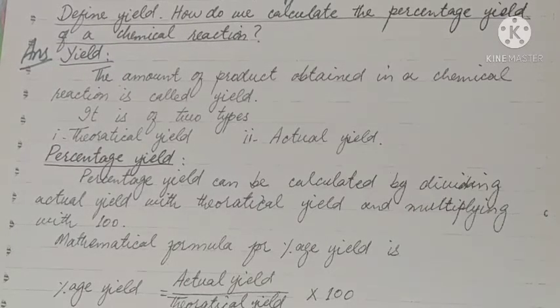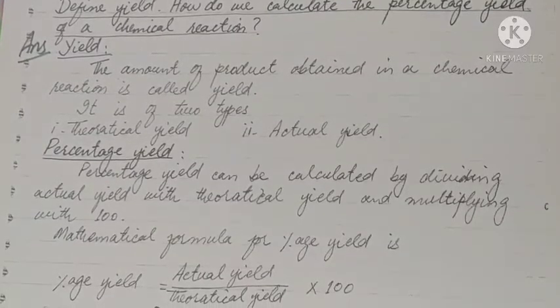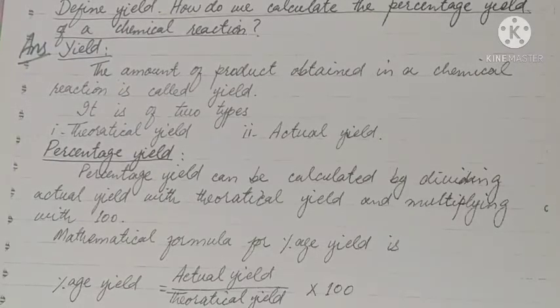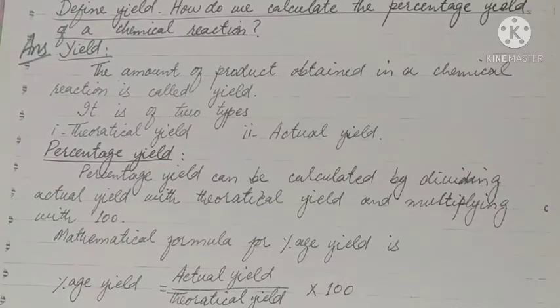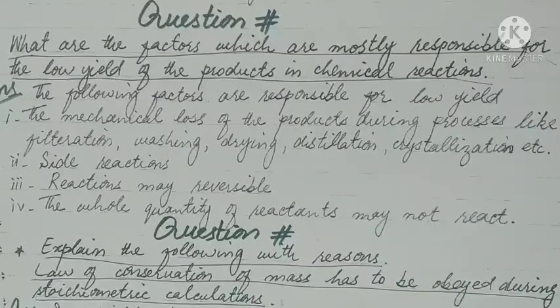It is of two types: theoretical yield and actual yield. Now percentage yield. The percentage yield can be calculated by dividing actual yield by theoretical yield and multiplying by 100. The mathematical formula is: percentage yield equals actual yield over theoretical yield times 100.